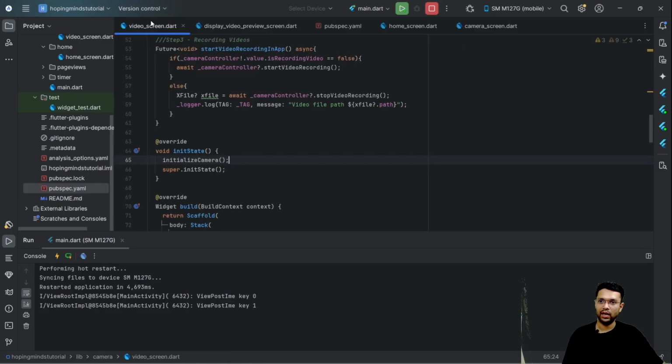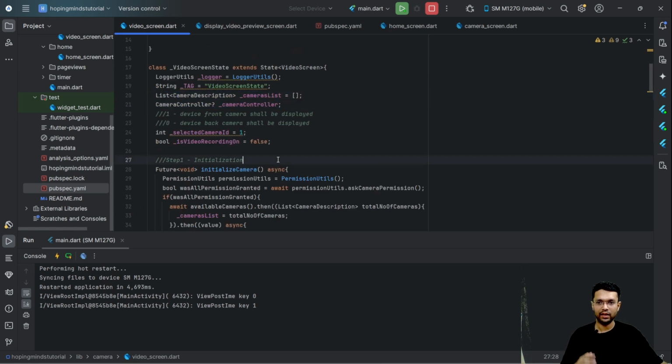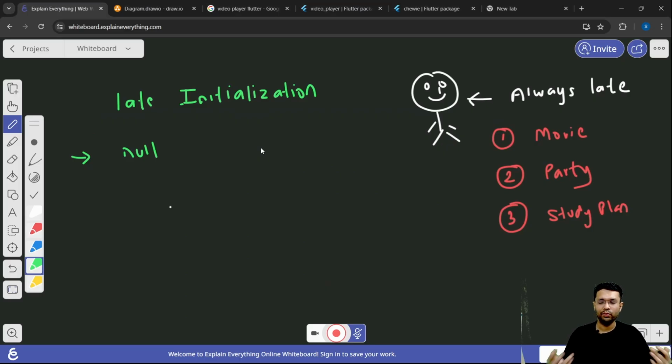When we did the code for our video screen, the camera controller was initialized with null. That's because we are not sure whether the permission would be granted or denied. In that case, if it's denied, what's even the point of initializing the camera controller? Because it would lead to a crash. In the same way, if there is no video, why should you even bother to initialize our player? You won't do it.